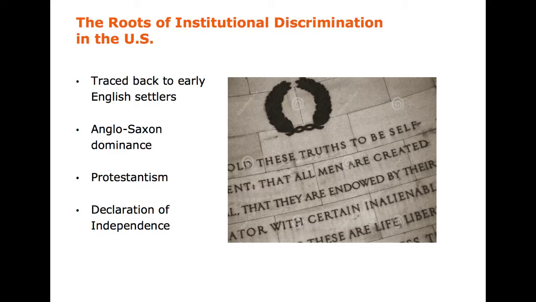And when I refer to Anglo-Saxon, I'm talking about the Germanic people that settled in England in the 5th century. When other groups immigrated to the U.S., such as the Irish or the Chinese, they were pressured to adapt to U.S. culture, which was all rooted in Anglo-Saxon heritage. Part of this culture was Protestantism, known for its focus on the Protestant work ethic, as well as religious and moral roots within that religion.